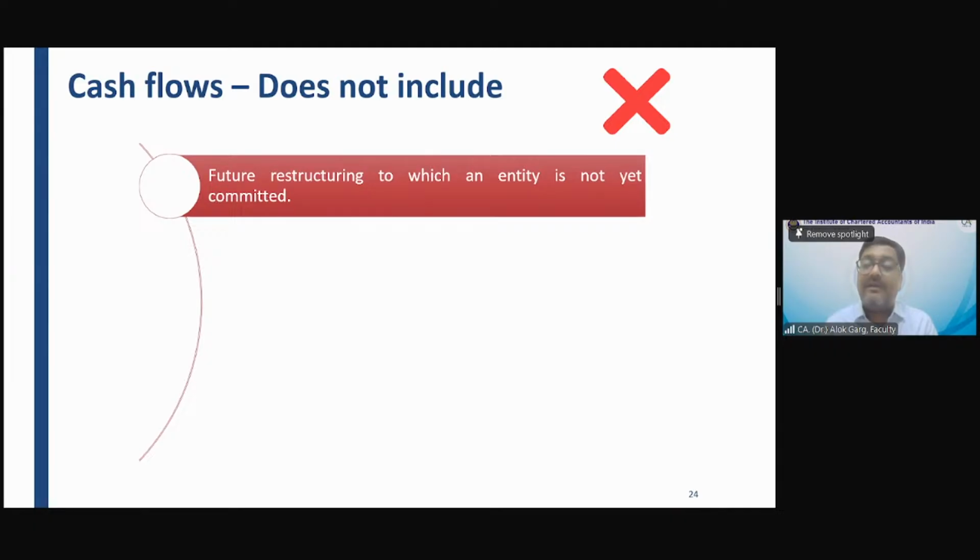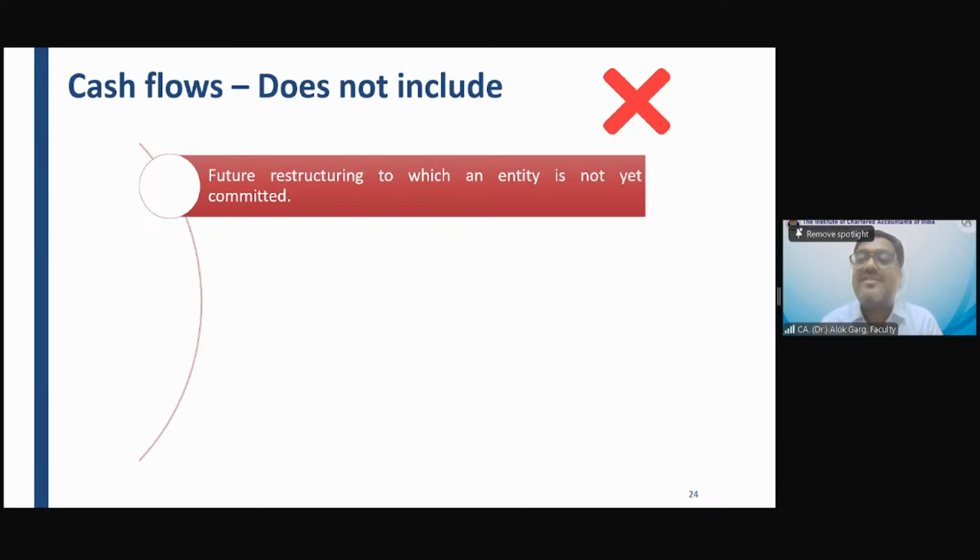So the company will take a provision in the current year when it has announced this decision, but the cash outflow will happen in the next year, right? So the provision has to be taken in the current year, while the actual cash outflow will happen in the next year. So again, it's an impact of restructuring.